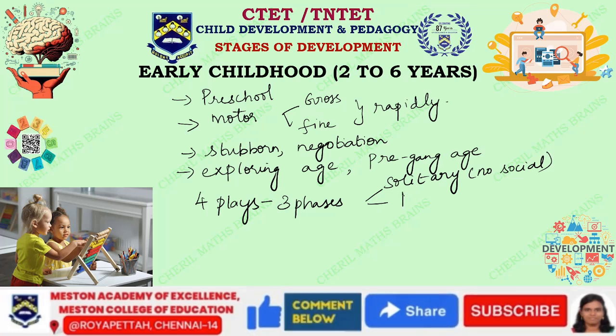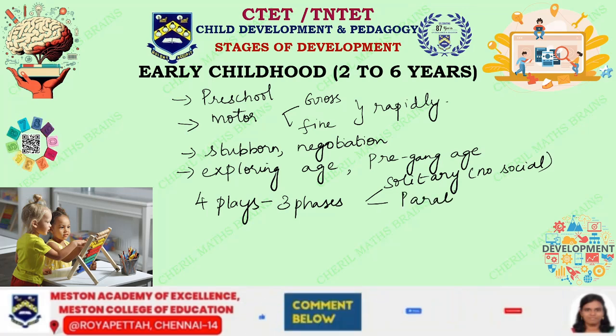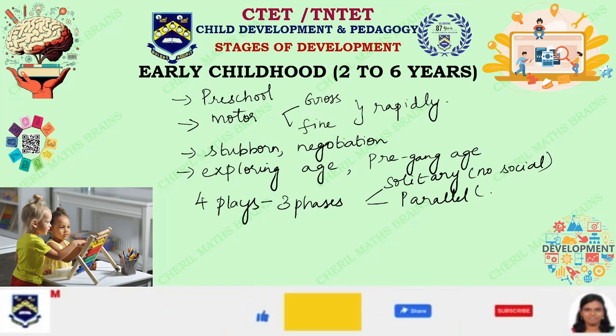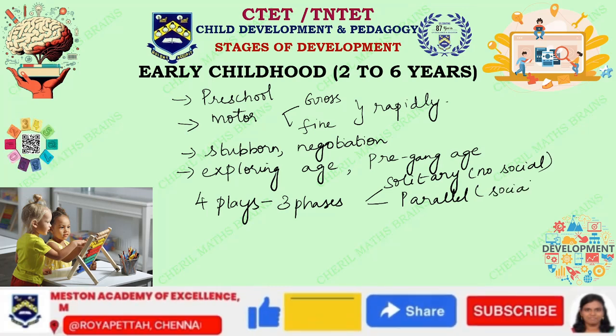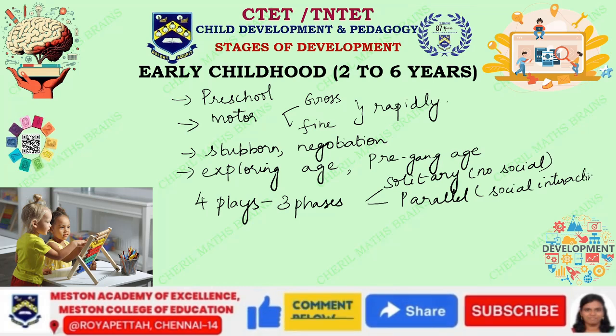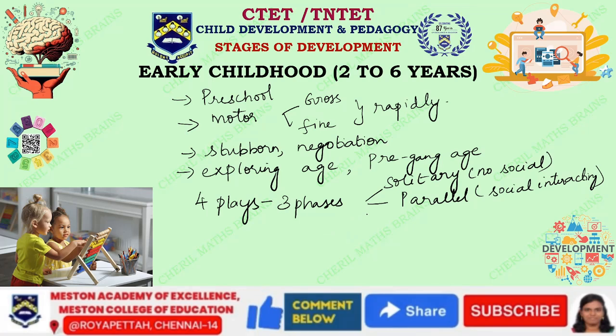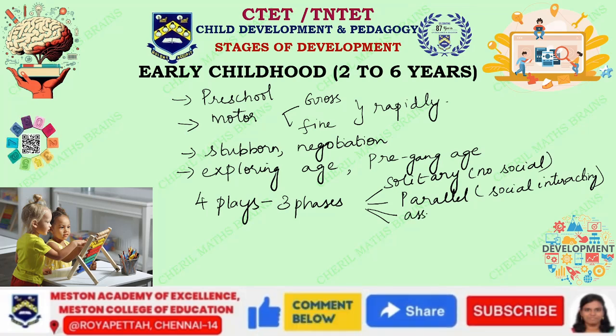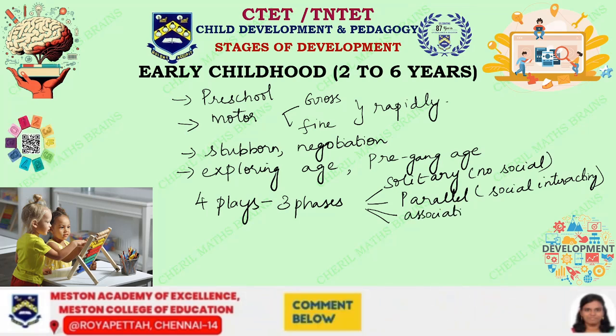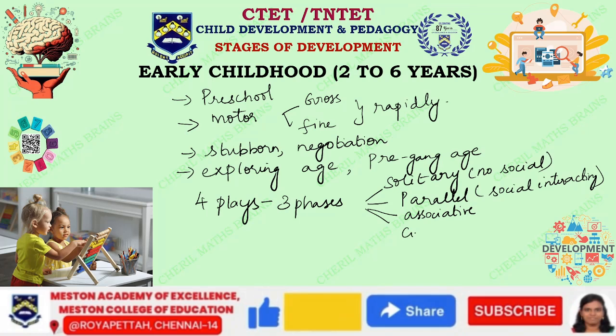The next will be the parallel play. So this involves social interaction. It depends on how the people are going to interact, the environment, the people around the child, all that is going to be there. And the next phase is where you will have two kinds of play here. One is called associative play, and the other one is called cooperative play.